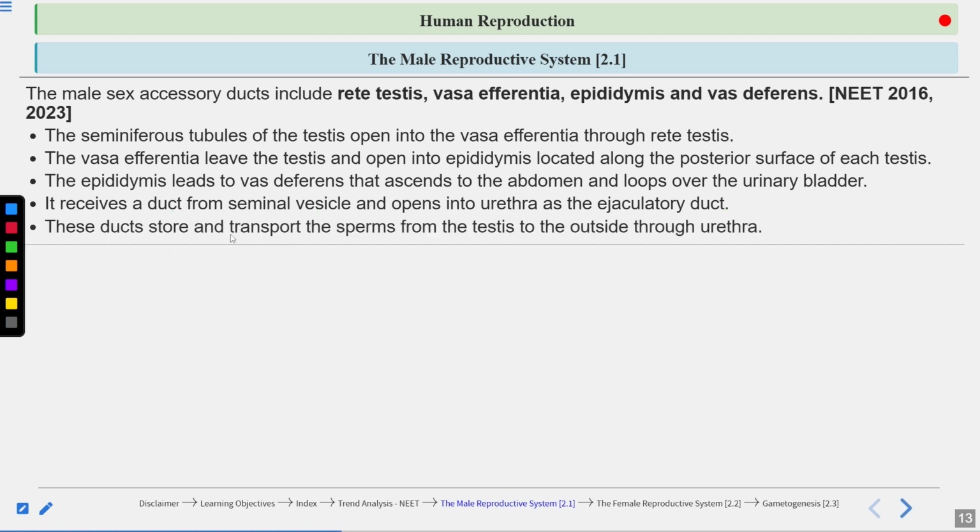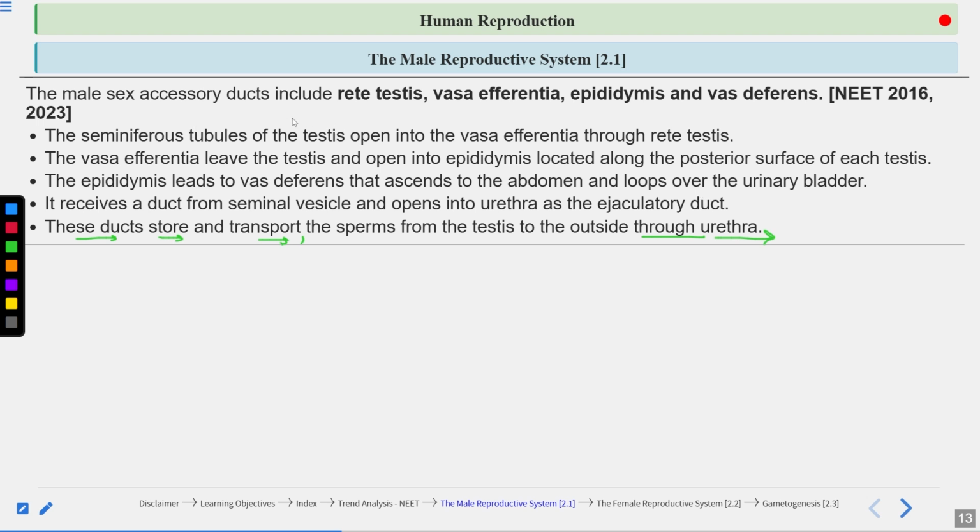So, these ducts store. So, what is the overall function of these accessory ducts? Overall function is that these ducts store and transport the sperm, and maturation of the sperms also takes place in these accessory ducts. Okay, so they store and transport the sperm from the testes to the outside through this urethra, okay, clear?